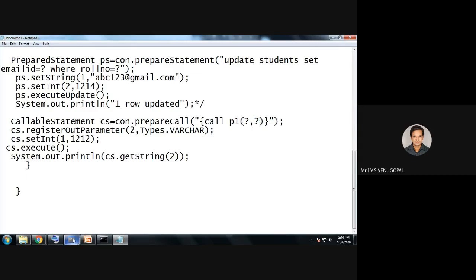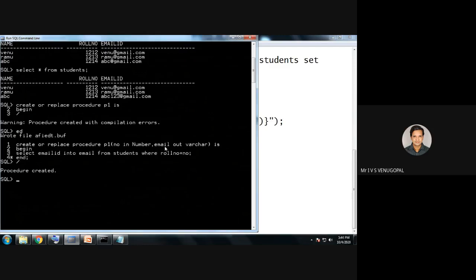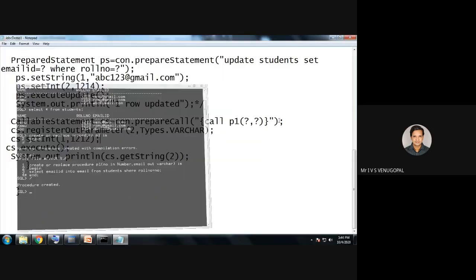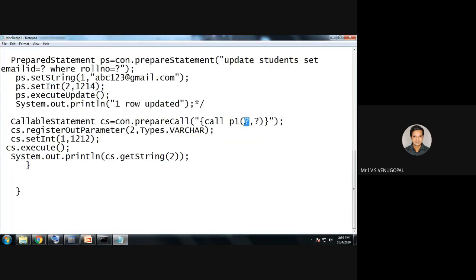In my procedure, the first parameter is input and the second parameter is output. That is, input is the student's roll number, and output is his email ID. Whatever the output is, it needs to be registered in my program to indicate what type it returns. For example, the output is the email ID, which is in placeholder 2. So I have to register that output parameter: cs.registerOutParameter(2, Types.VARCHAR).